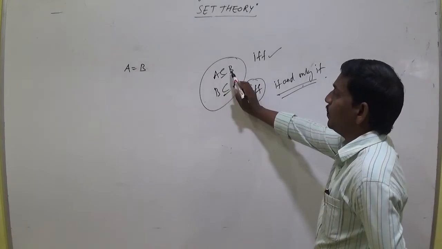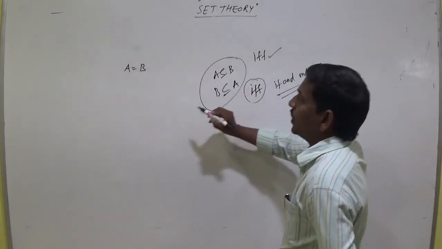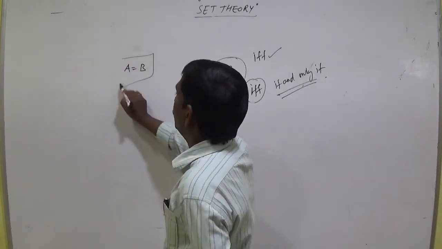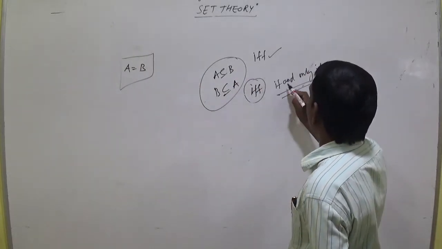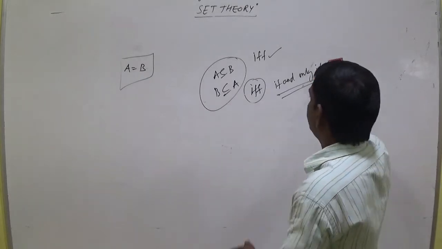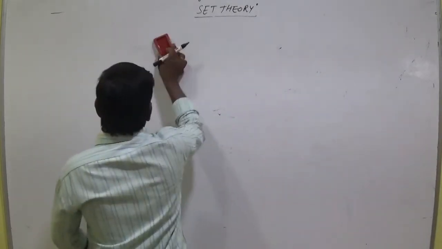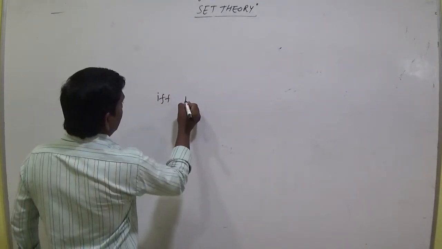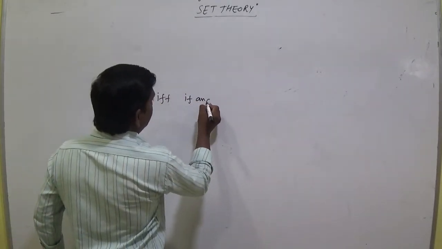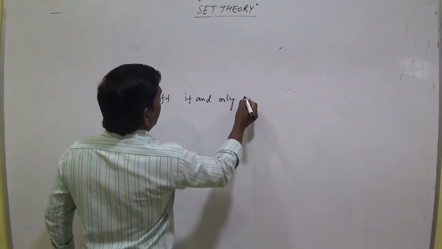A subset B and B subset A, we can say that A equal to B. IFF means if and only if.